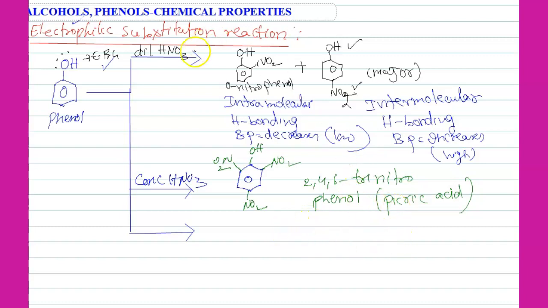So in case of diluted HNO3, two products are possible. In case of concentrated HNO3, only a single product is possible.